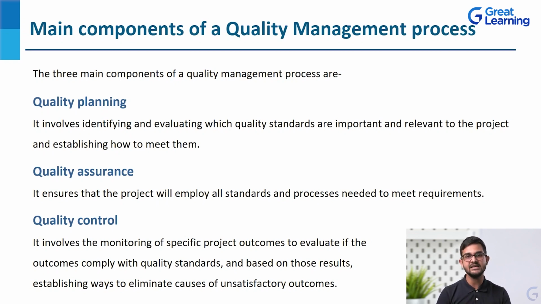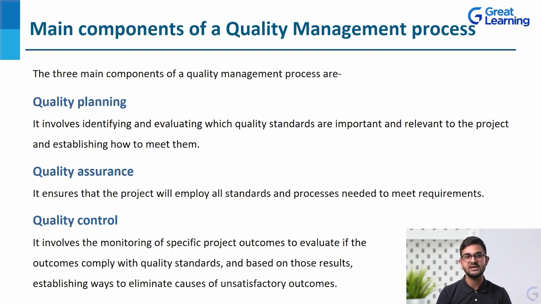It involves identifying and evaluating which quality standards are important and relevant to the project and establishing how to meet them. This is basically about setting the goals, SMART goals: specific, measurable, achievable, time bound. Those kinds of goals we have to set, a set of criteria that we want to reach. So it involves identifying and evaluating which quality standards are important. That is project quality planning.